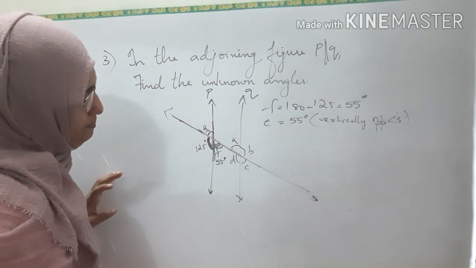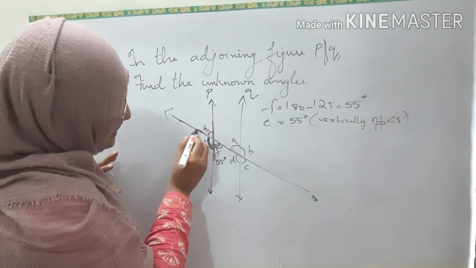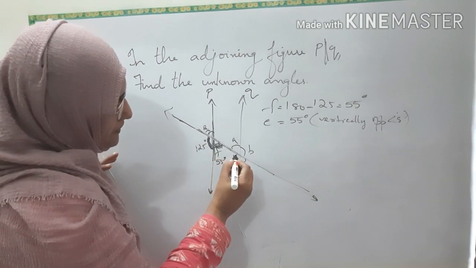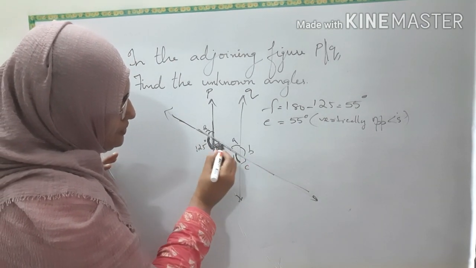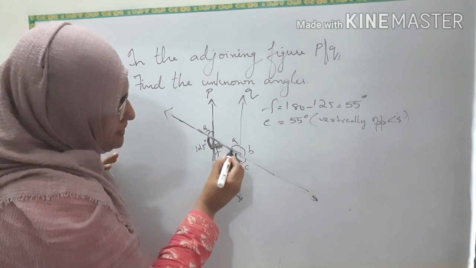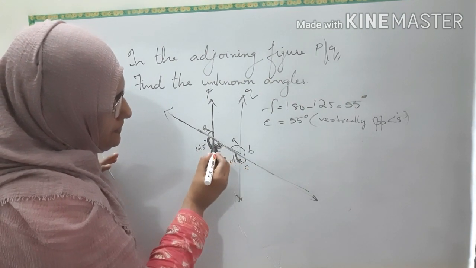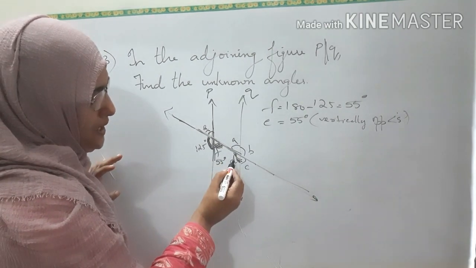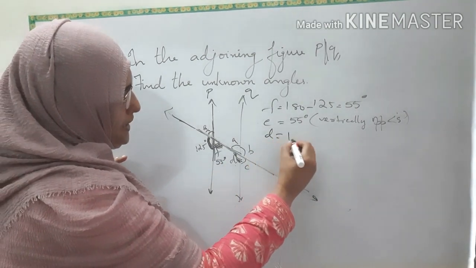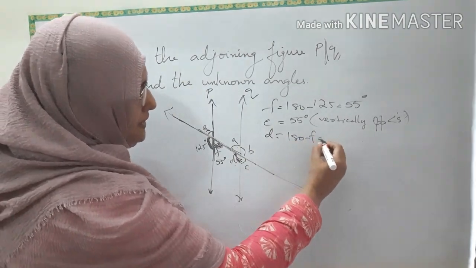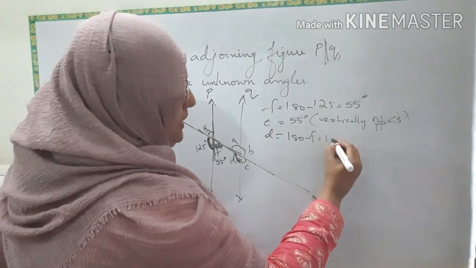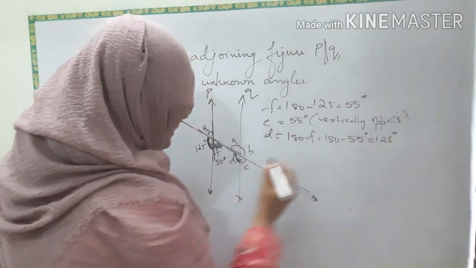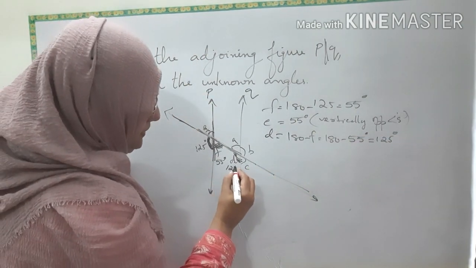Now, next one. See, this is a transversal. And we know this angle. And you studied that these two, F and D, are on the same side of the transversal. So, they will be supplementary, isn't it? F and D are supplementary. So, D will be equal to 180 minus F, that is 180 minus 55, 125 degrees. So, this will be 125.